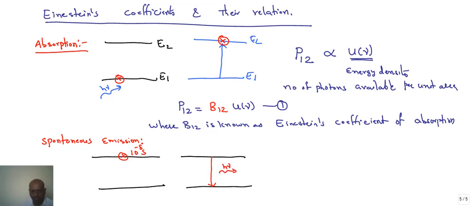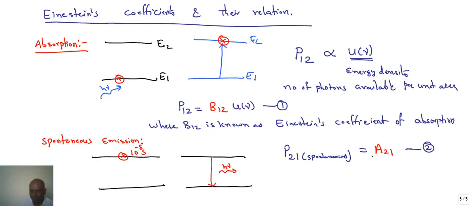But we are very clear that for making it drop from the higher state to the lower state, there is no need for any external energy. So the probability of the electron jumping from the higher state to the lower state by spontaneous emission is independent of external energy, but this process is equal to a constant A21. So this is our equation 2.